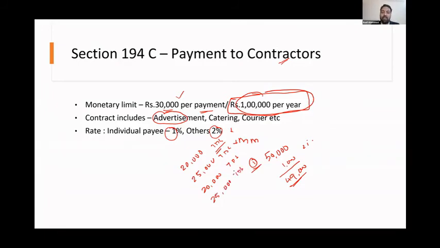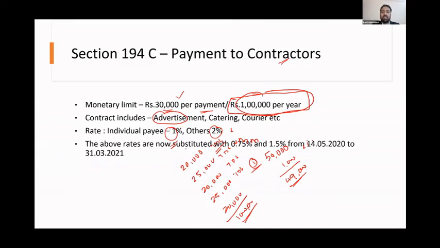Now comes the catch. Next bill, if it is for another 20,000, now it exceeds 1 lakh. 45, 45, 90, now it becomes 1 lakh 10,000. The moment it exceeds 1 lakh, you're liable to start deducting TDS at 2% from this particular contractor. So it is based on the payee: if you're paying to an individual, 1%, and any other firm or company, you have to deduct 2%.